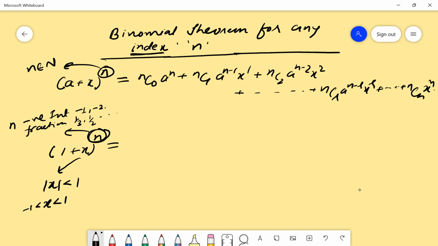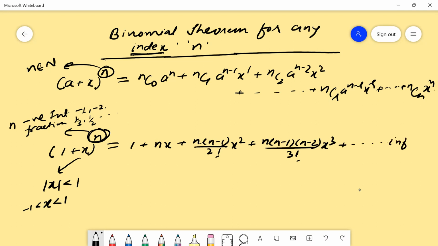Now, what is the formula? The formula would be in the form of 1 plus nx plus n into n minus 1 by factorial 2 x squared. The fourth term will be n into n minus 1 into n minus 2 by factorial 3 x cube, like this. It will go up to infinite terms.